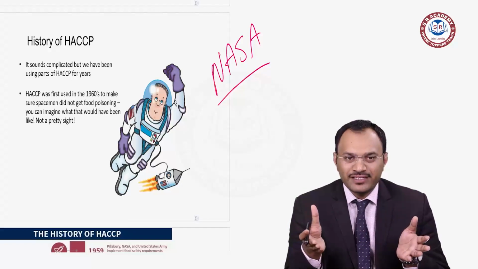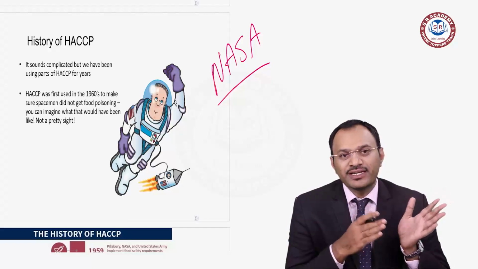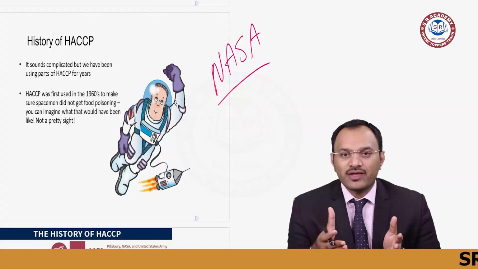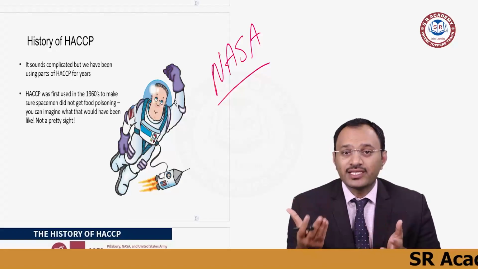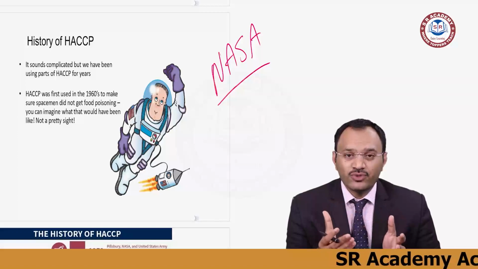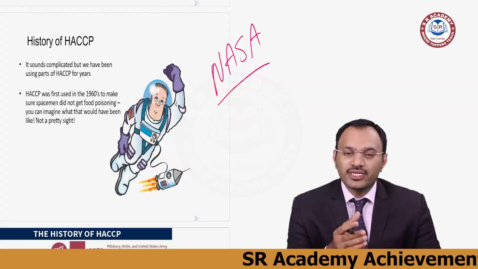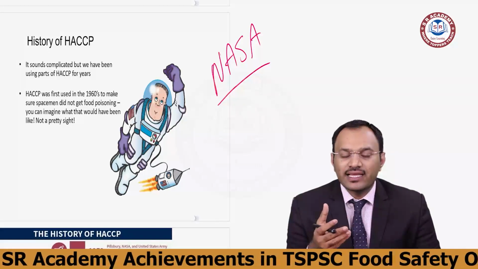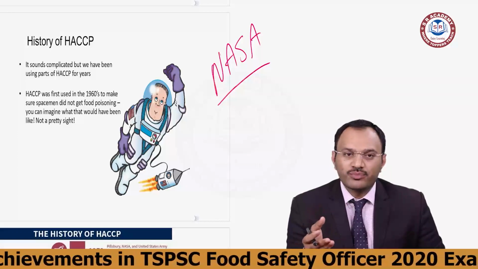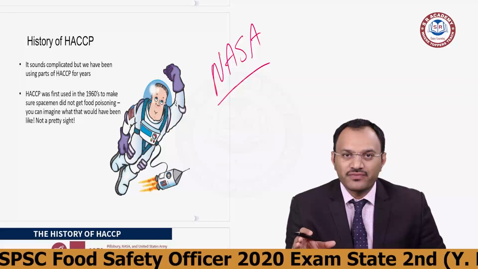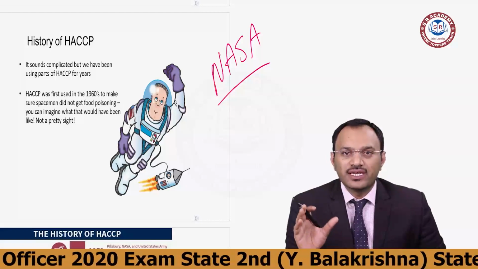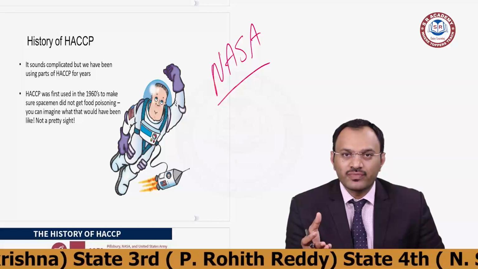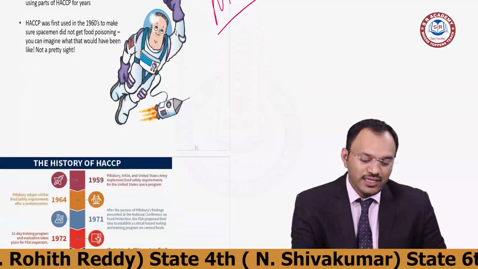It is not like the recent terminology, where people go to the moon and come back in one week. In the early 1960s, you could not have a clear understanding of where the person goes, how many days it will take, and when he will be coming back. There was no clear idea. So scientists had to create some food for the person going to the moon. They tried a lot of food products and understood nothing is safe. After one day, two days, the food was getting spoiled. At the same time he can't eat grains. He needs a lot of nutrition on the moon. So they started working on it. The history is like this.